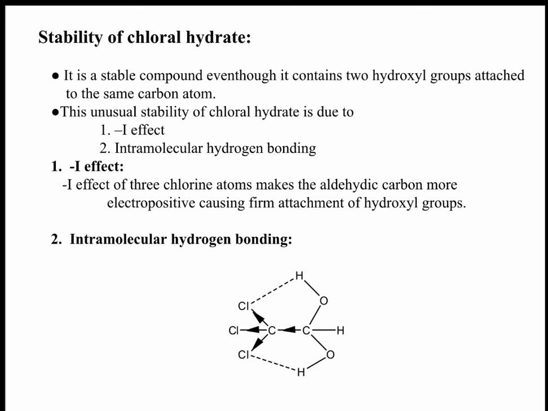chloral hydrate. What is inductive effect? In chloral, 3 chlorine atoms are present. Due to the -I effect, these 3 chlorine atoms make the aldehyde carbon more electropositive. It causes firm attachment of the hydroxyl group. This is the first factor.